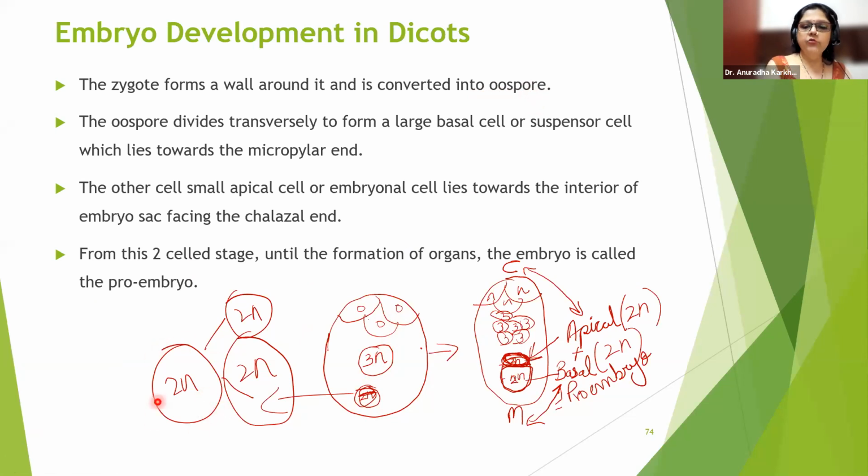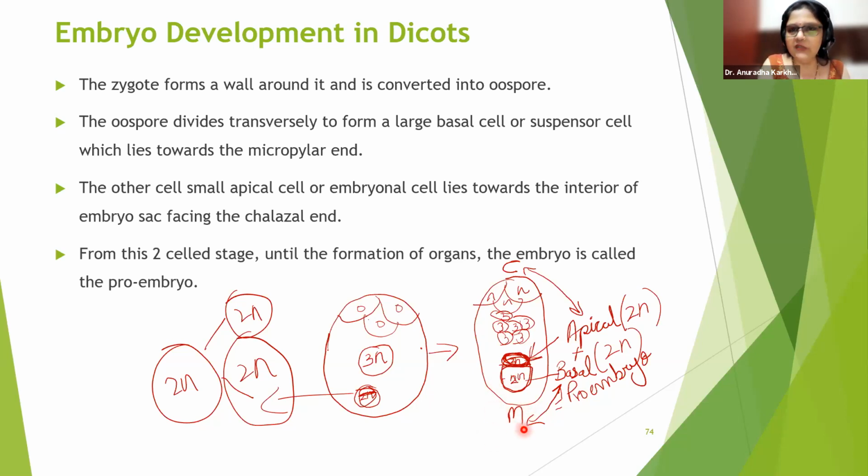इसने enlarge किया है ये oospore को. Correct. Now this is going to divide transversely. तो 2 पार्ट में डिवाइड हो गया देखो, to form one large cell and one small cell. Okay. Now they are saying a large basal cell. Okay. So यहाँ पर this is the basal cell जो हमें समझ में आती है कि वो बेस के तरफ है, माइक्रोपाइल के तरफ. माइक्रोपाइल बेसल एंड पे है कि नहीं?